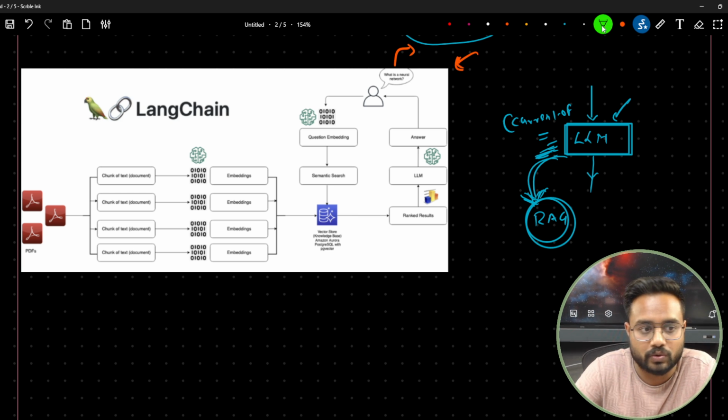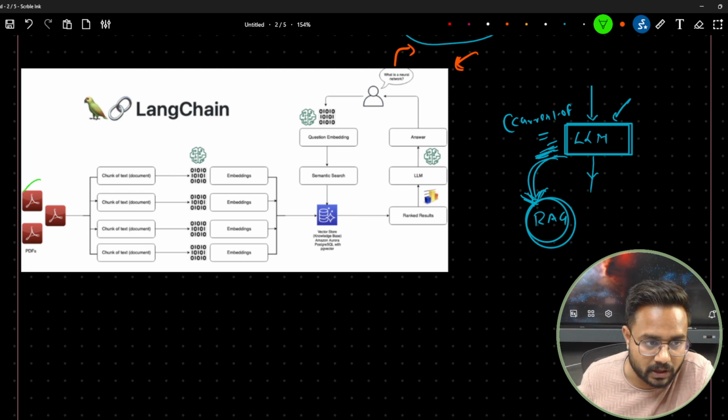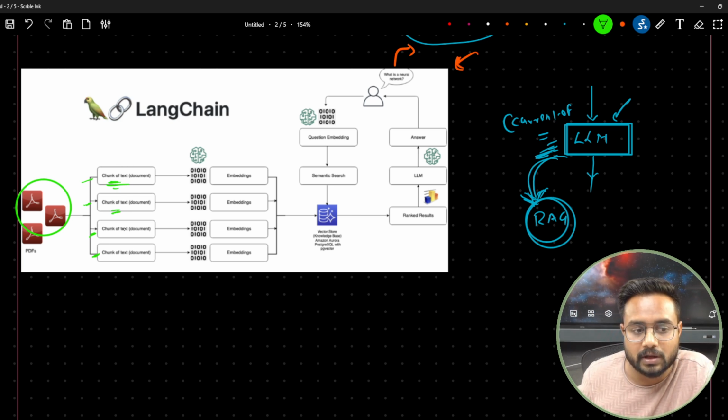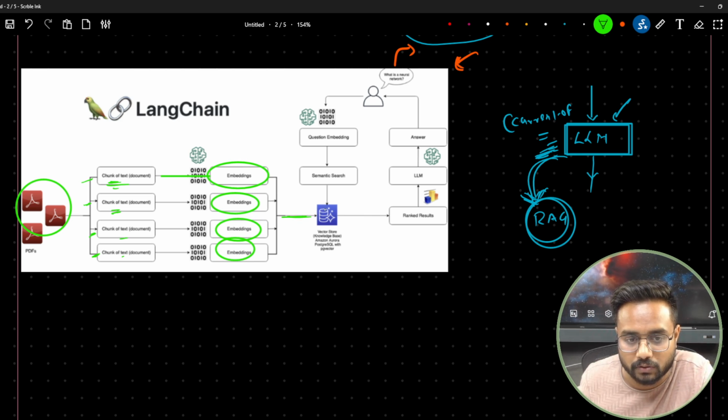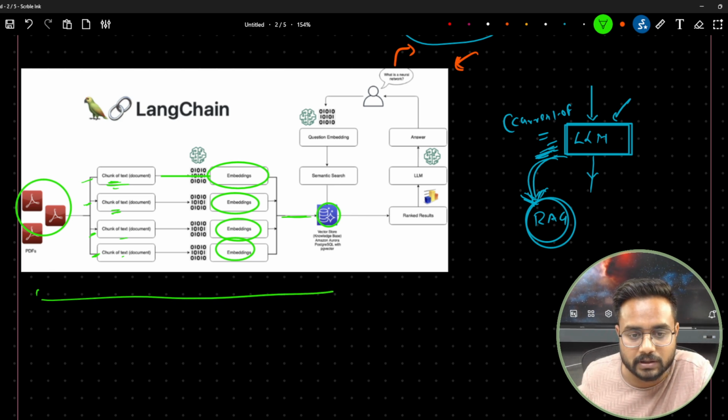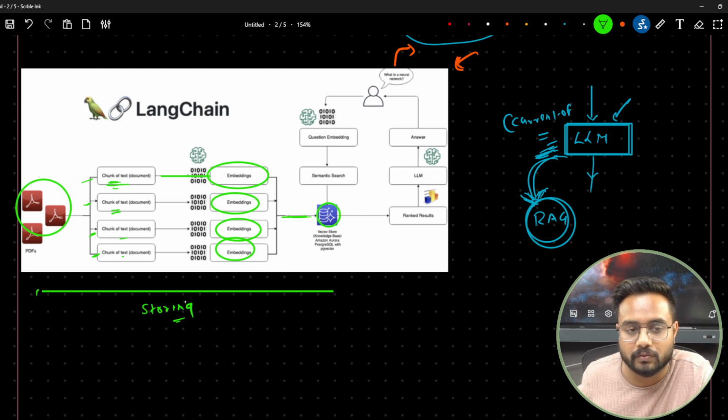In this architecture, here is my PDF. We convert the data in this PDF into text, meaning into chunks. Then we convert them into embeddings, and after converting to embeddings, we store them in the database, right? Up to here, what we are doing is storing.